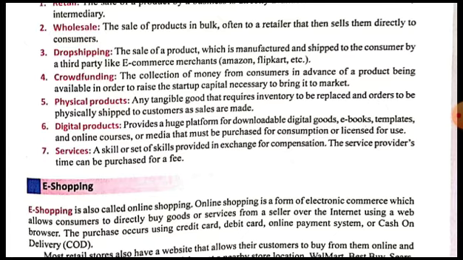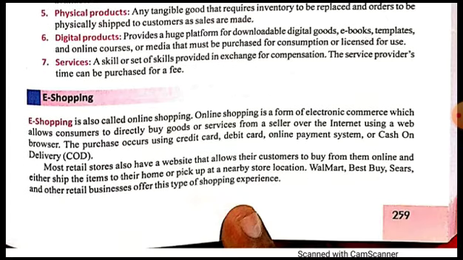Okay, then e-shopping. What is e-shopping? E-shopping is also called online shopping. Online shopping is a form of electronic commerce which allows consumers to directly buy goods or services from a seller over the internet using a web browser. All the different websites which you are using, like Flipkart, Amazon, Shopclues, are examples of e-shopping. The purchase occurs using credit card, debit card, online payment system, or cash on delivery also.